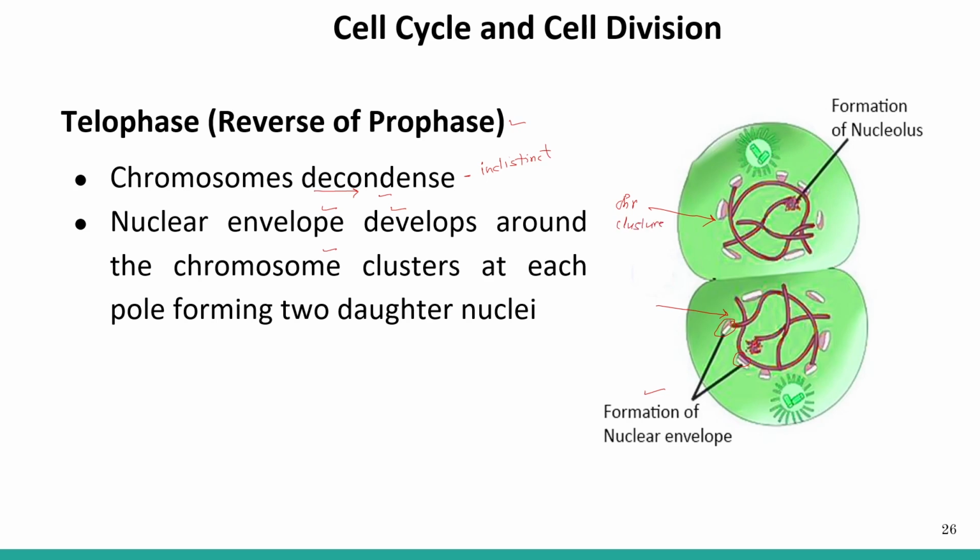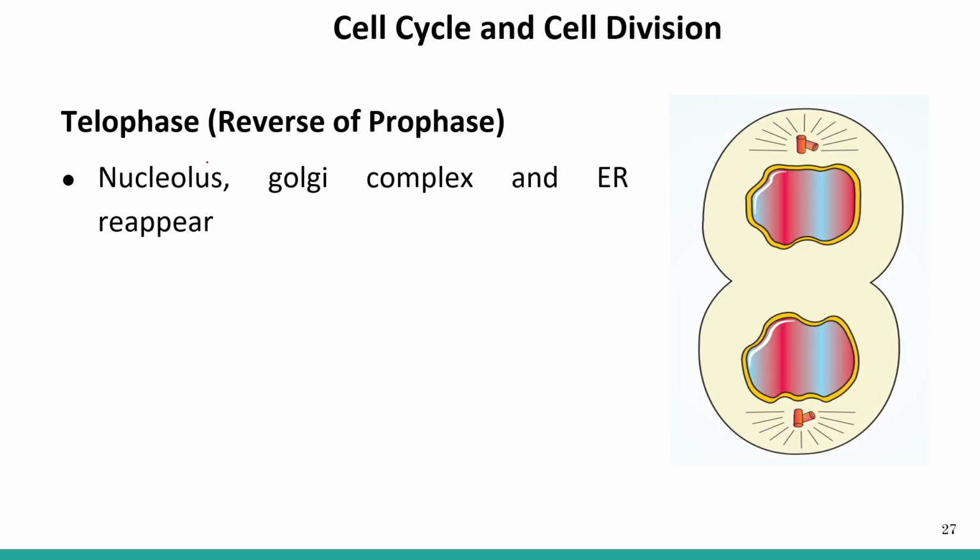And in prophase, what used to happen? Nuclear envelope, nucleolus, cell organelles were disappearing. Here they are reappearing. The nucleus is also reappearing. Nucleolus, again, Golgi complex, endoplasmic reticulum, they reappear during telophase.